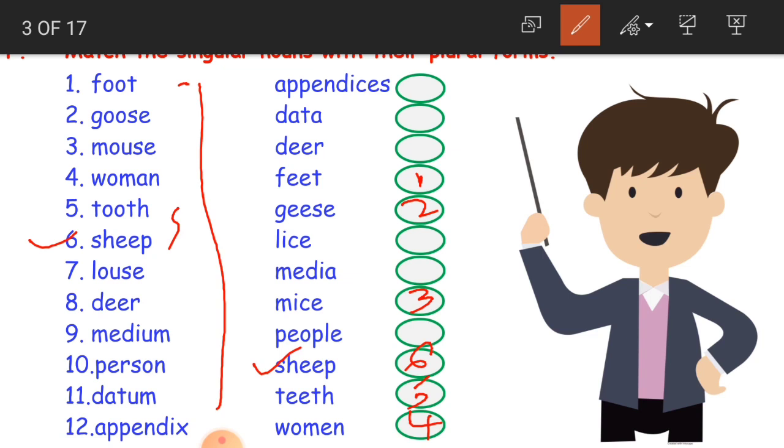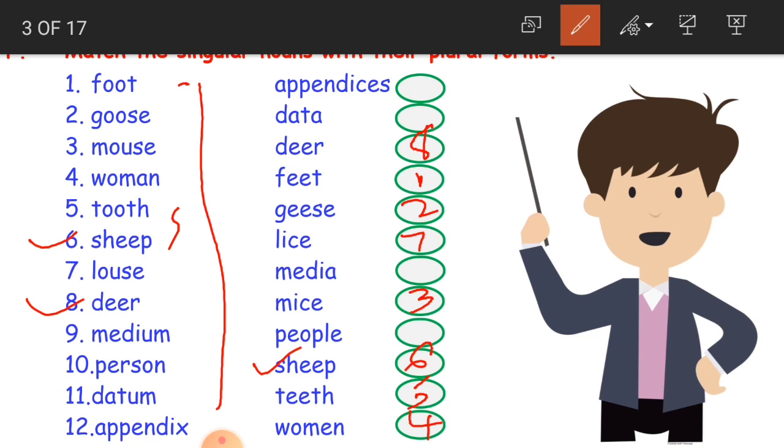Louse. For that the plural is lice. Lice we have in our hair. Okay, seventh one. Eighth one is deer. So again see, deer also does not change. Even in plural form it remains the same, deer. That is the eighth one.